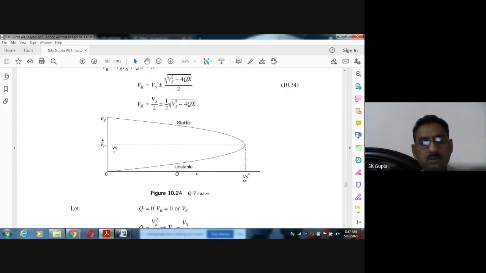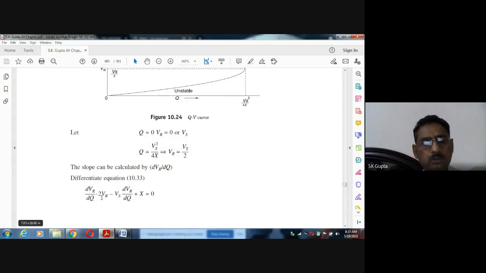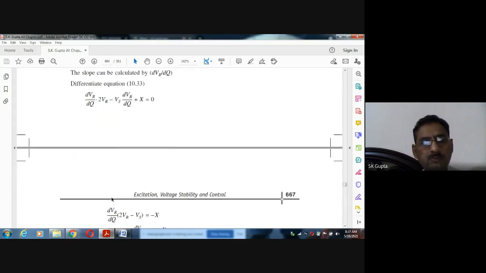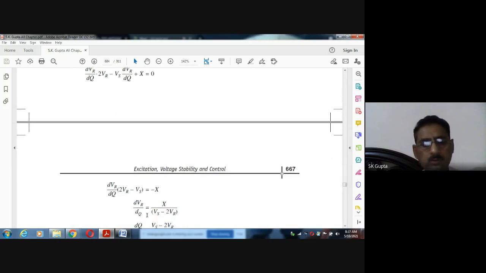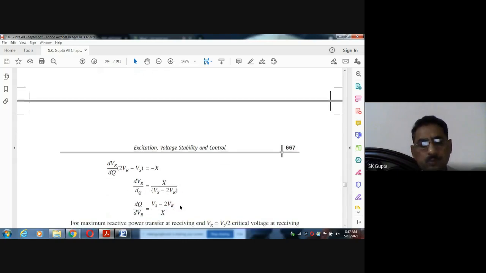If you differentiate this equation with respect to Q, you will get this equation. Okay, ये equation आ गई. So from here we can find the slope. Slope means how VR changes with the Q. So taking this dVR by dQ common, it is 2VR minus Vs, it is minus X. This equation will come. So again this can be written like this. And in the reverse way, dQ by dVR, we can write like this.